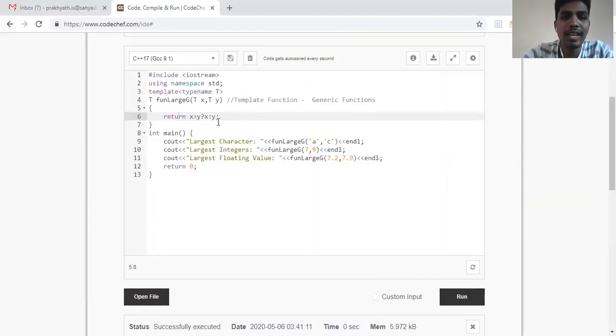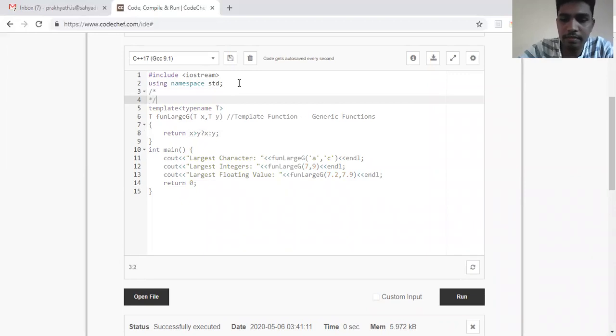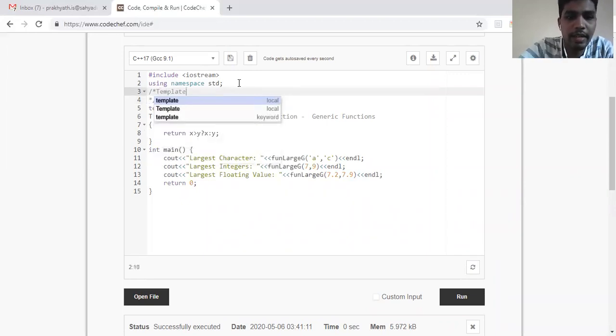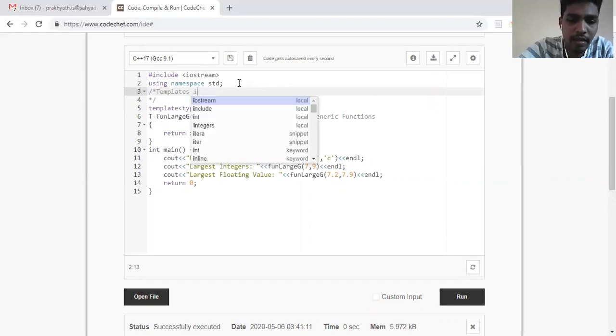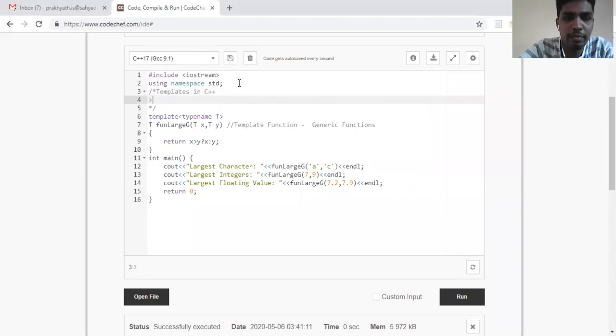So this is one kind of template in C++. If I have to tell, there are two kinds of templates in C++. I'll put it in a comment section and I'll write the theory part. Okay, so whenever I say templates in C++, there are two kinds.